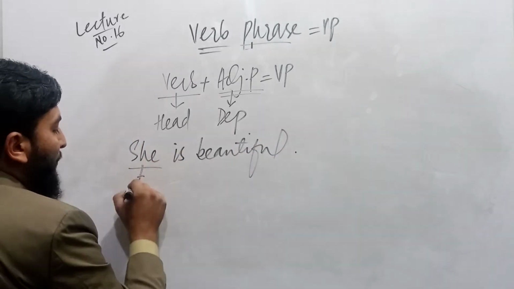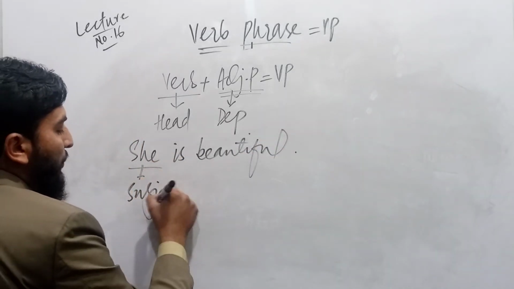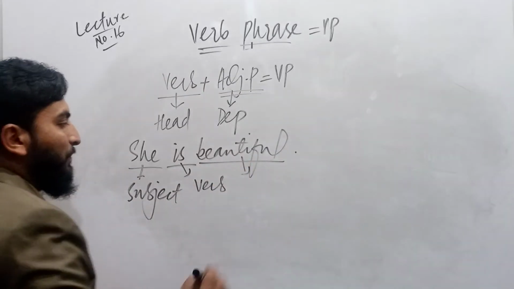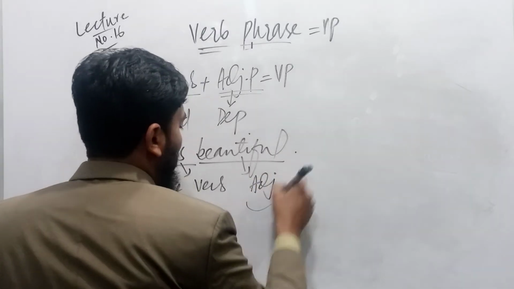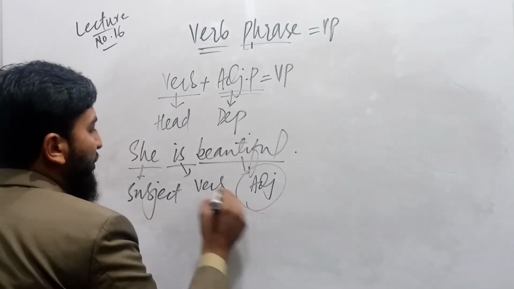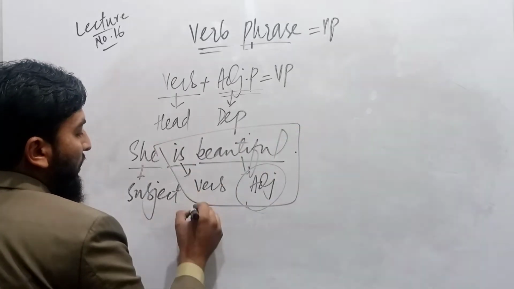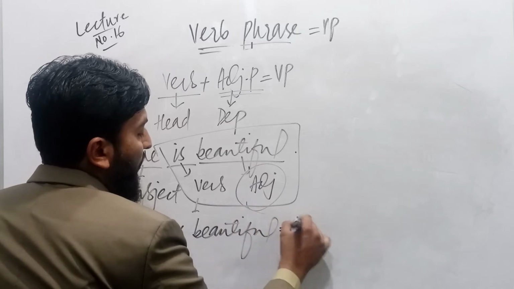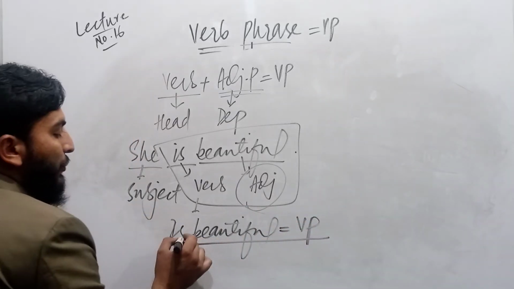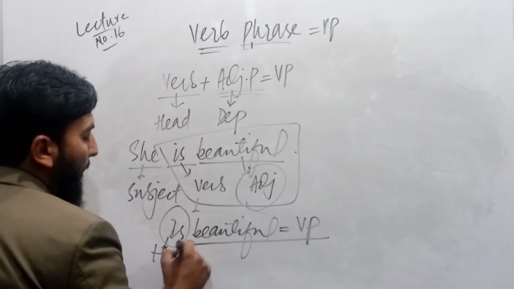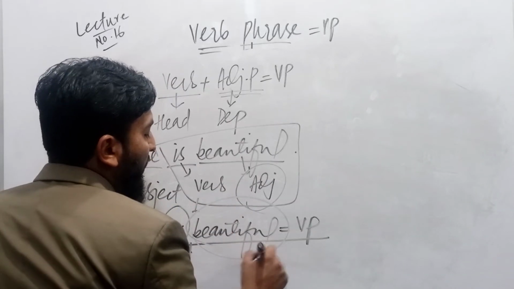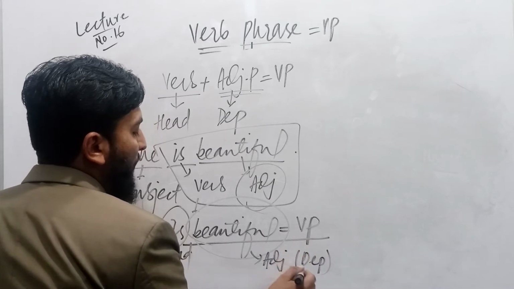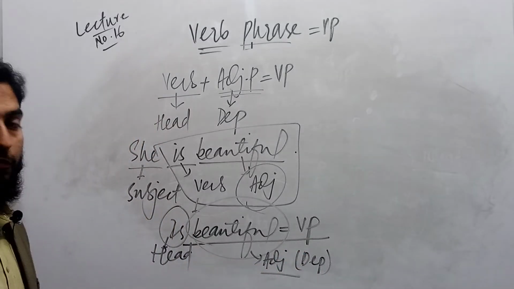She is the subject in this clause, is is the verb, and beautiful is an adjective. It's called a verb phrase because is is head, while beautiful is an adjective, and this adjective plays the role of dependent. So verb plus adjective phrase.